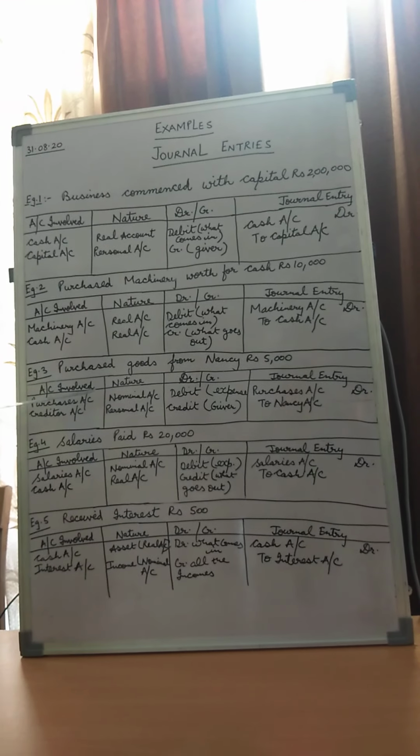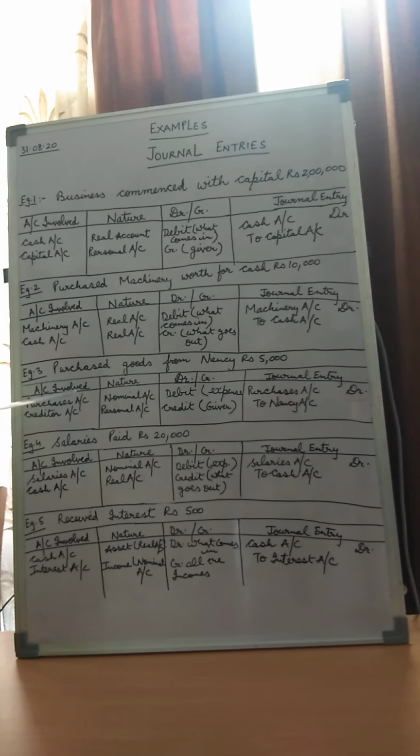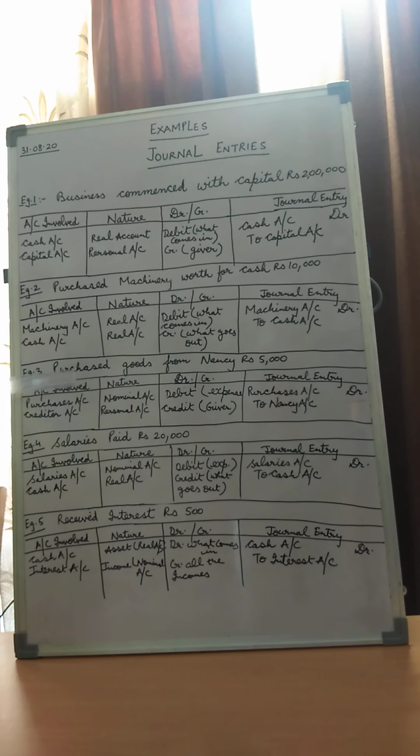Because we are purchasing goods. So in this transaction we have purchased goods from Nancy for rupees 5,000, and the accounts involved are purchases account and creditors account.